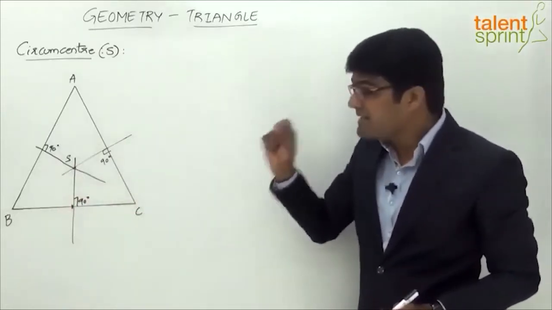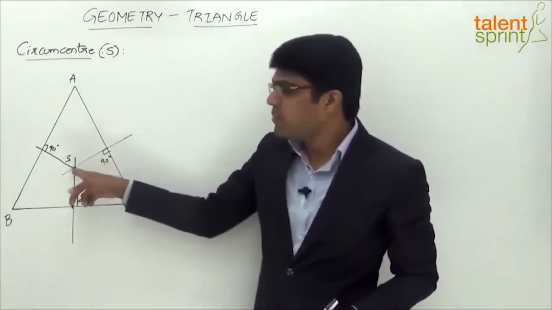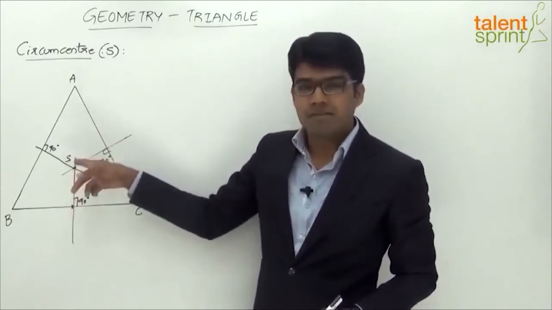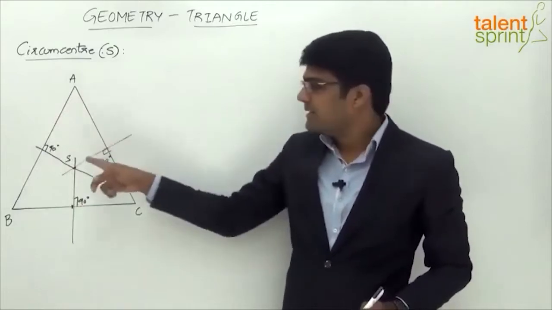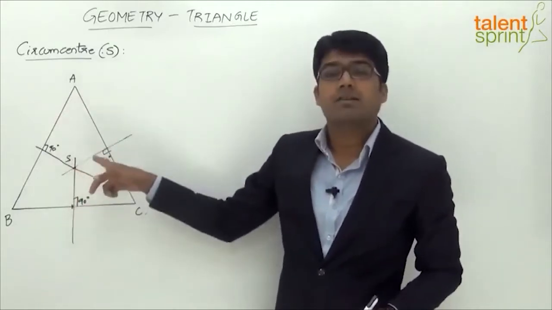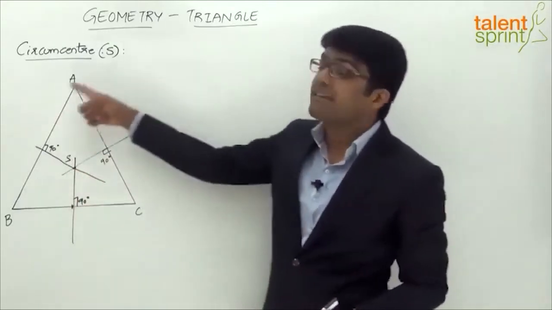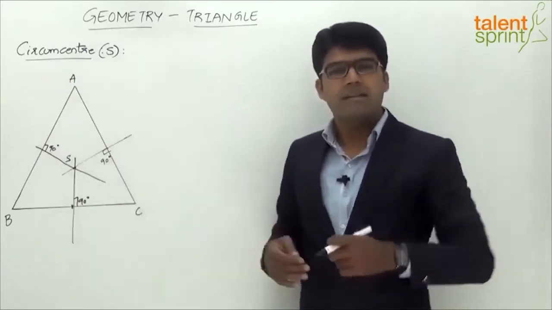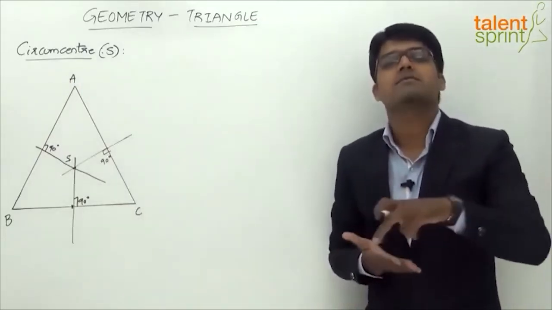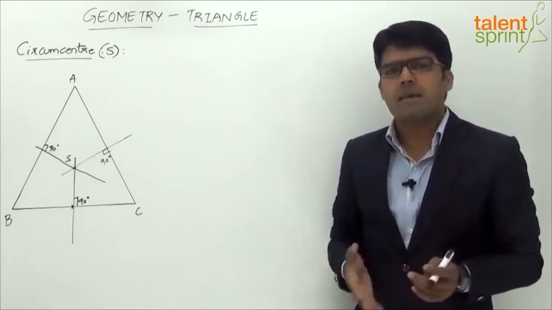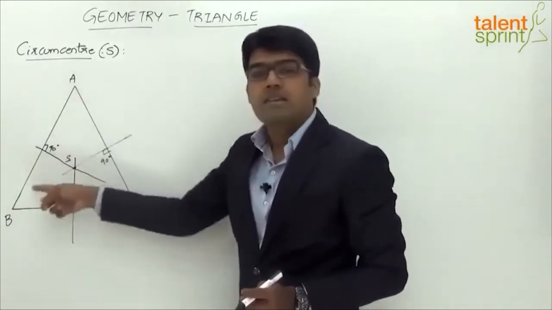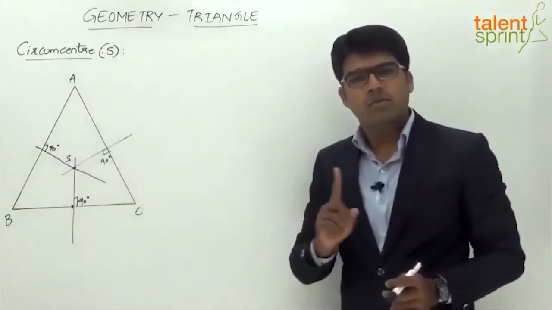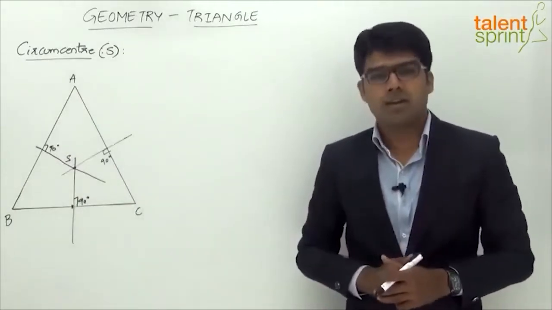And it is because of this reason that from this point, keeping it as the center of a circle, we can draw a circle which passes through all the three vertices. This can be considered as the center of a circle that circumscribes the triangle. What is meant by circumscribing the triangle? It passes through the three vertices of the triangle. And why does this happen? Because this point is equidistant from all these three points. So it is obvious that all the three points lie on a single circle, and there is only one circumcircle that can be drawn for a triangle.